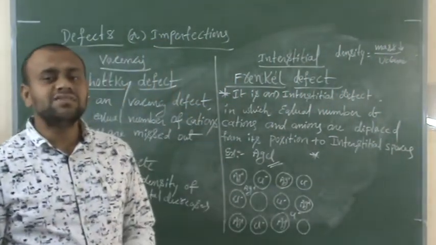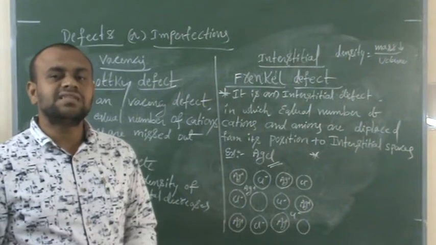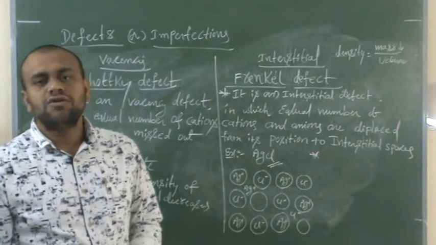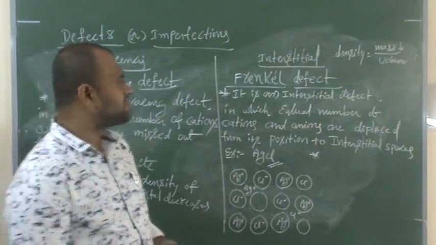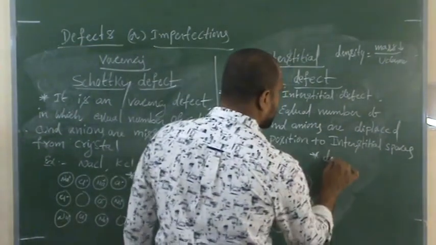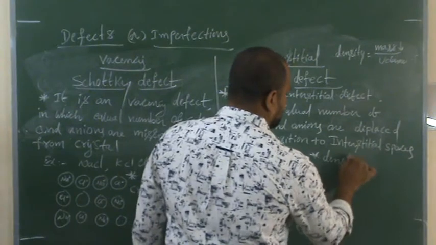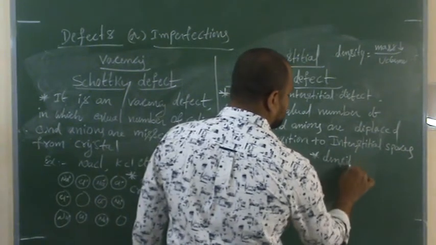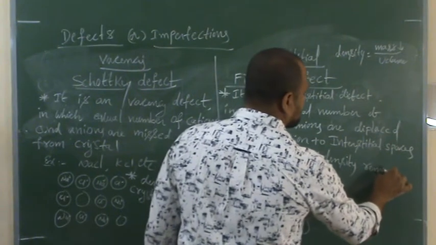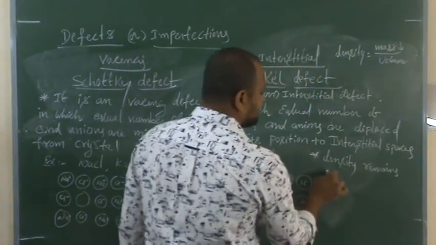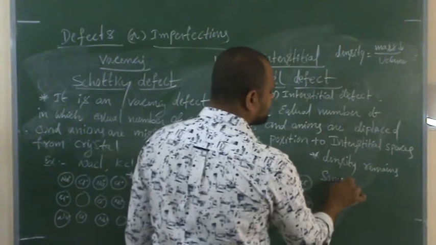As there is no change in mass of the crystal, density is nothing but mass by volume, so it doesn't change. Therefore, density remains the same.